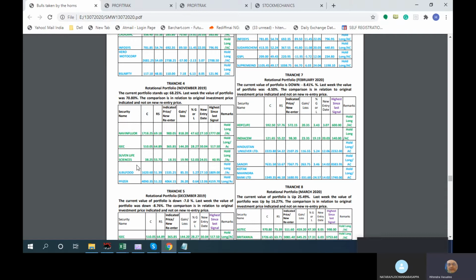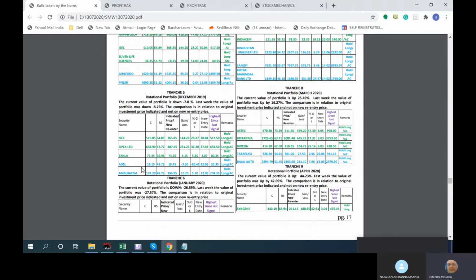There are 1 or 2 portfolios where, the moment the mid cap rally came, there were some issues. So that we have sorted out. Like say tranche 5, December 1: ISEC, Cipla, Tanla, ADSL. This one had some small caps because in November, December last year, there was some mid cap strength. That is why they were coming in.